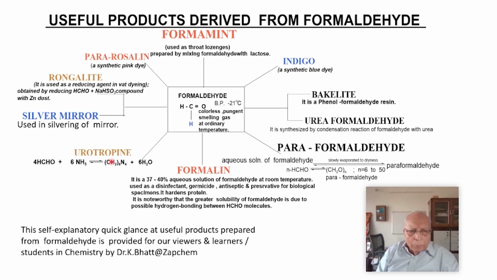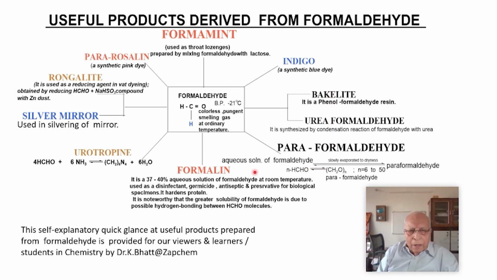Then urotropine, we have discussed. Formalin is used as a disinfectant, germicide, antiseptic, and preservative for biological specimens, and it hardens proteins. Then bakelite, urea-formaldehyde, and paraformaldehyde, we have already discussed.